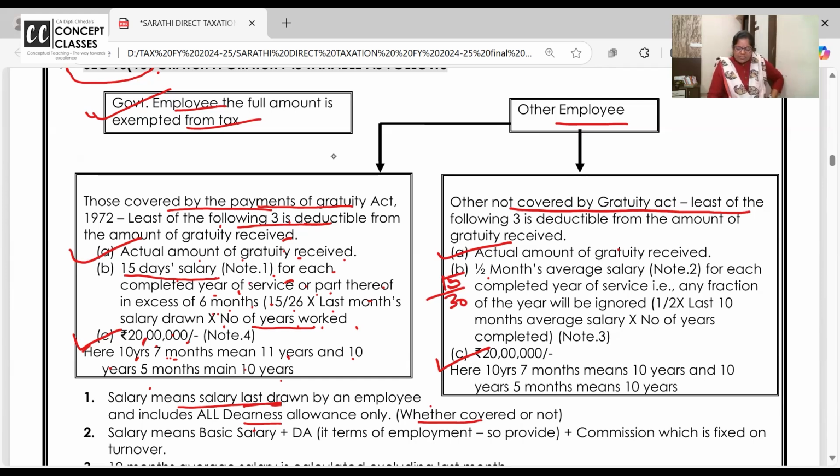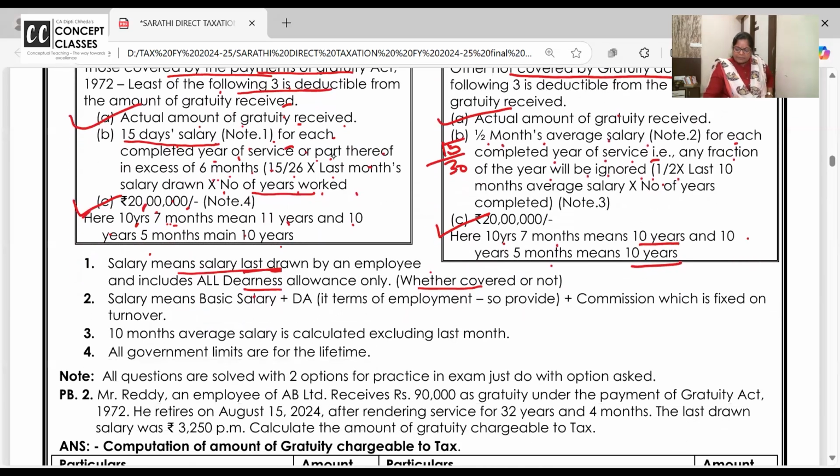Here, even the fraction we are taking above 6 months, 10 years and 7 months is taken as 11 years. Here, 10 years and 7 months, 10 years. 10 years and 5 months, 10 years. Clear to all of you? So here, half month salary for each completed year, any fraction of the year will be ignored if he is not covered. Acha, what do you mean by salary here? Basic and all DA.